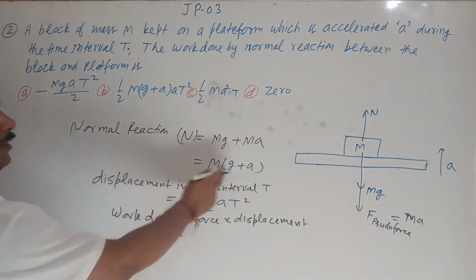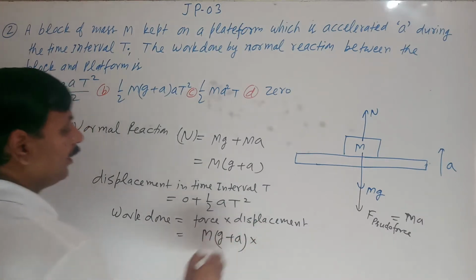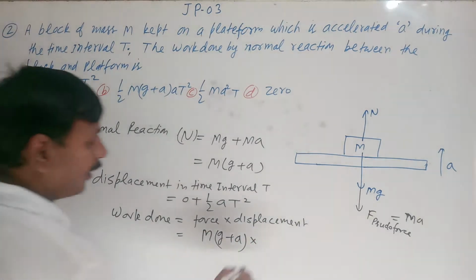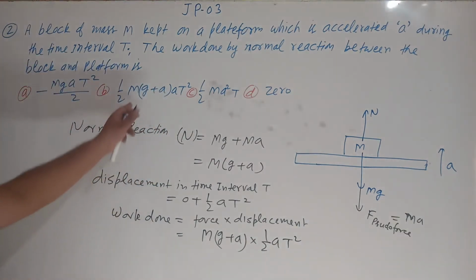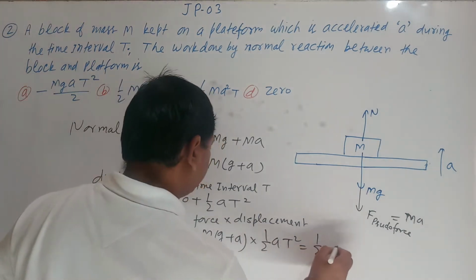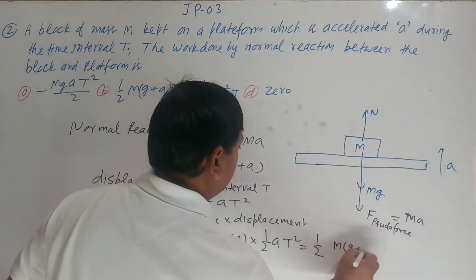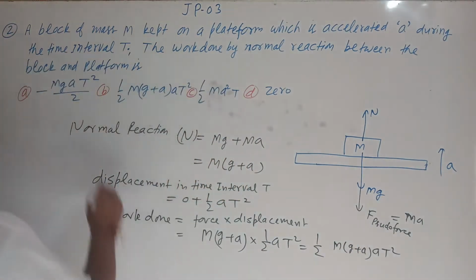The force is m(g plus a) into displacement half at square. So which option will be correct? B option will be the correct option, half m(g plus a) into a t square.